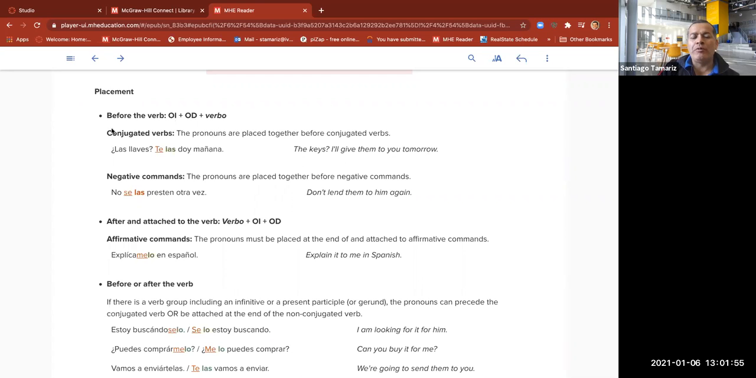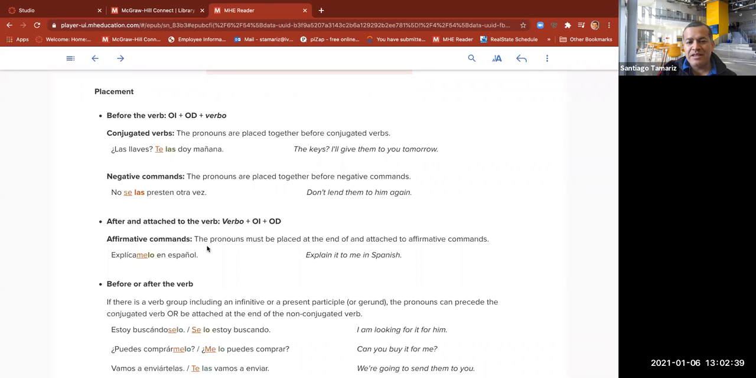Okay, now, when we talk about negative commands, the pronouns are placed together before negative commands. Let's take a look. No se las presten otra vez. Se, indirect object pronoun, las, direct object pronoun, presten otra vez. Presten, verb. Don't lend them to him again. Bien, same situation, indirect object pronoun first, direct object pronoun later, after that. After and attached to the verb, verbo plus indirect object pronoun plus direct object pronoun.